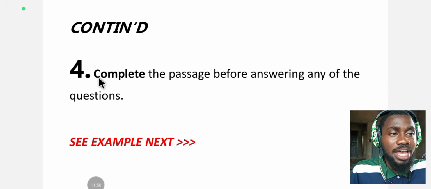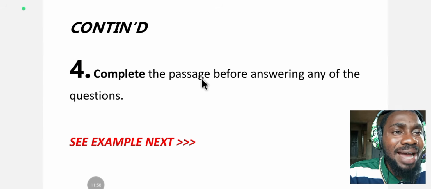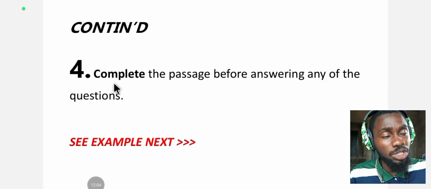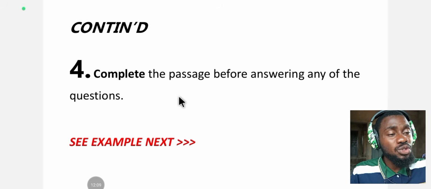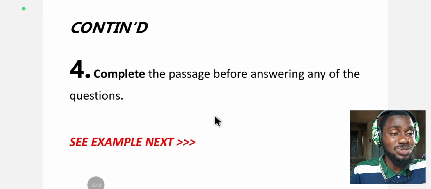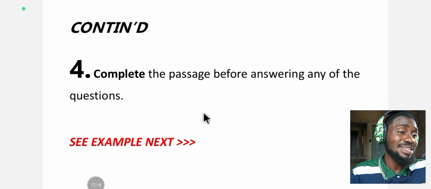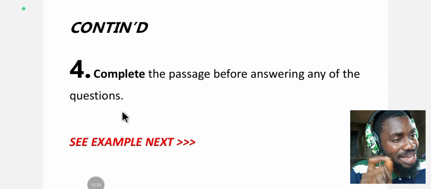The fourth step of answering comprehension says, complete the passage before answering any of the questions. Do not read the passage half. You can see complete is bold here. Complete. Do not read the passage half, and because you feel like you've seen the answer to the question, you just go straight because you've read the questions before and you have a clue already. You just go straight to the question and you put an answer there. No, complete the whole passage first before you start answering your question.